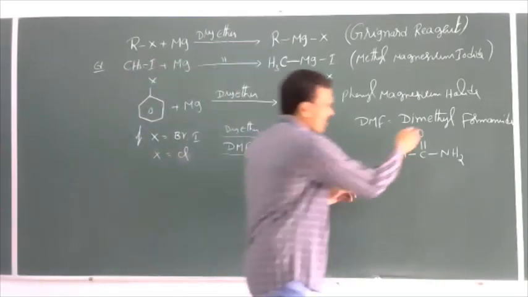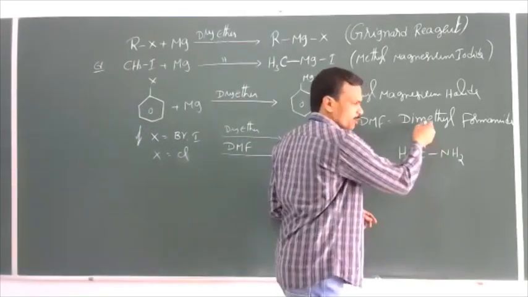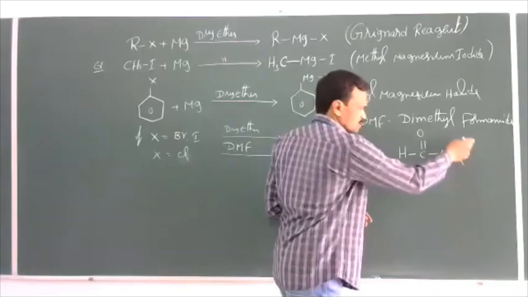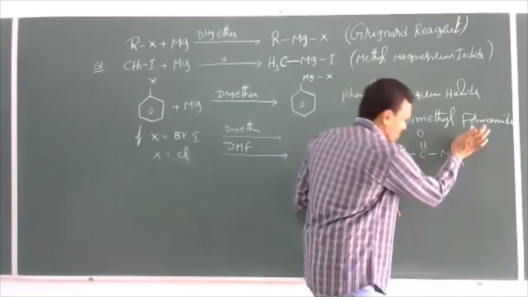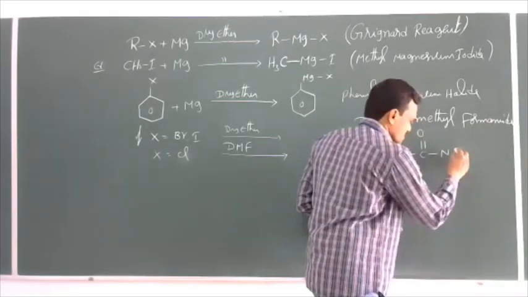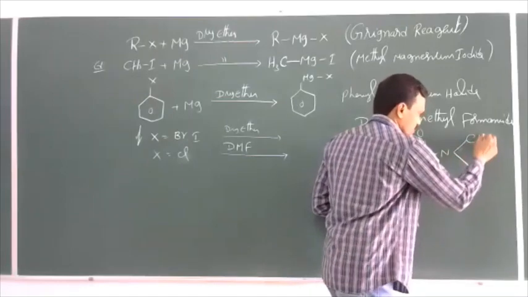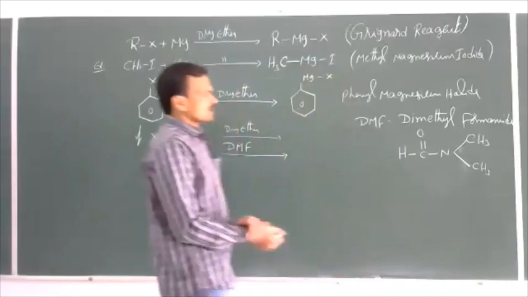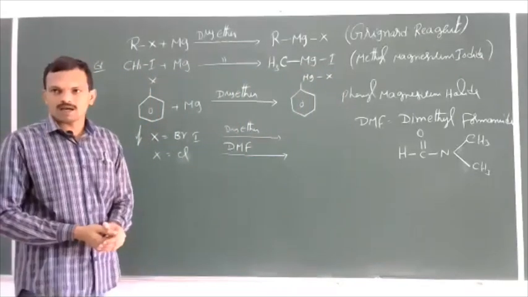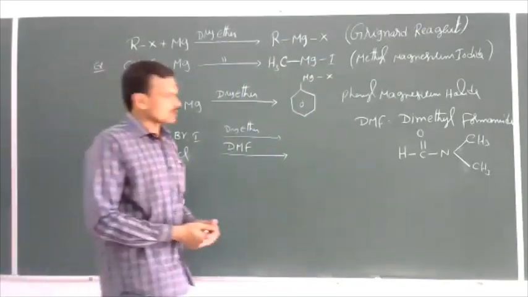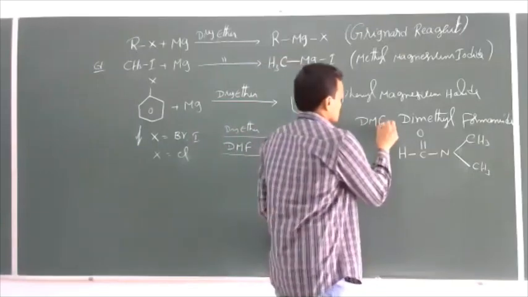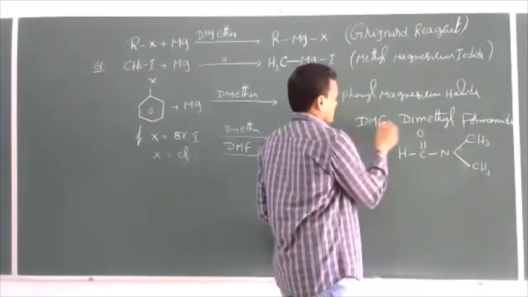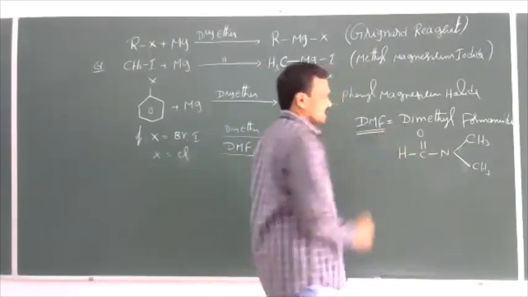This contains a formyl group, nothing but an aldehyde group, and an amide group, CONH2 group. Now at the nitrogen, if these two hydrogens are replaced by two methyl groups, now this is called dimethyl formamide. In a simple way, we will represent it as DMF.